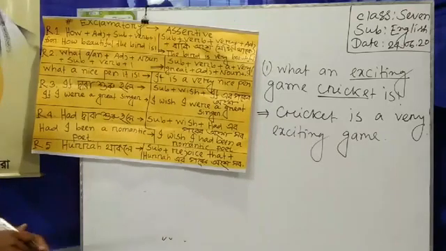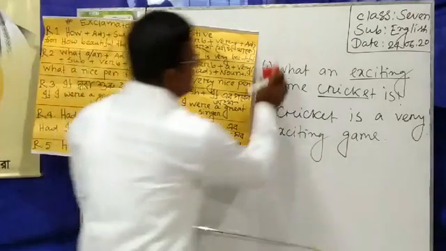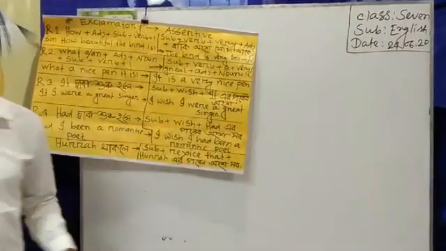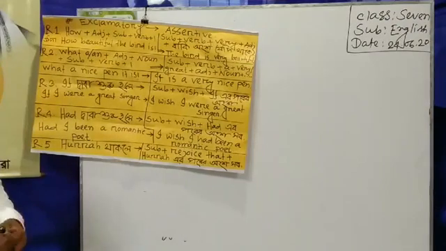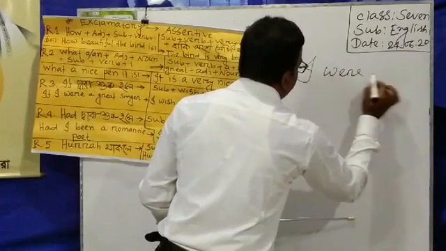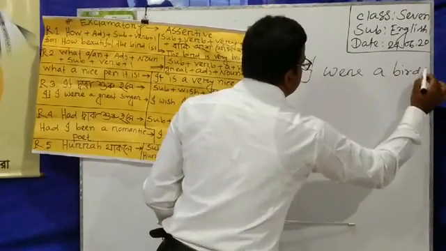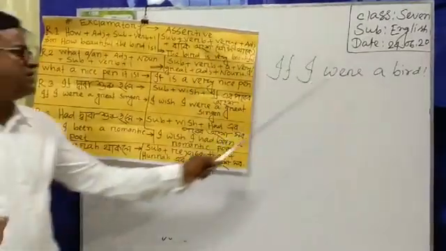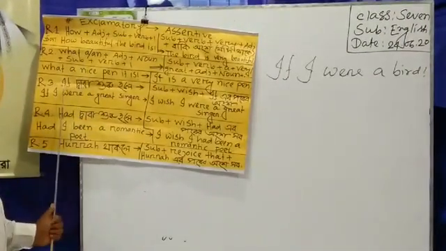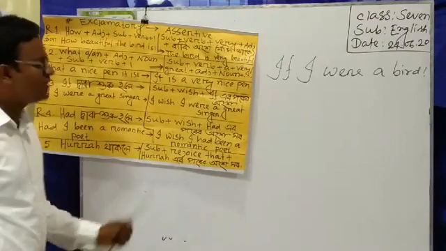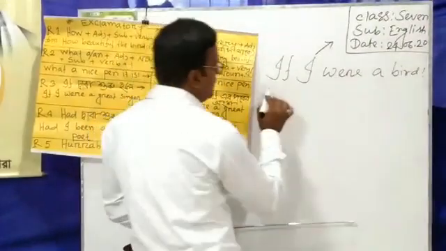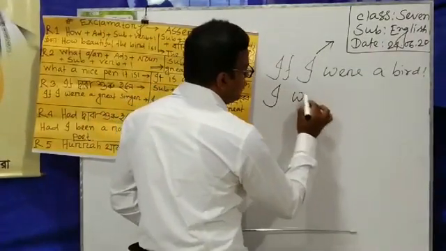If দ্বারা শুরু হলে, if the sentence starts with if, please see it. If I were a bird. যদি আমি একটা পাখি হতাম. Here you can see that the sentence starts with if. If the sentence starts with if, at first we have to write subject plus wish. Dear student, you can see here a subject, and the subject is I. That's why I have to write I wish.